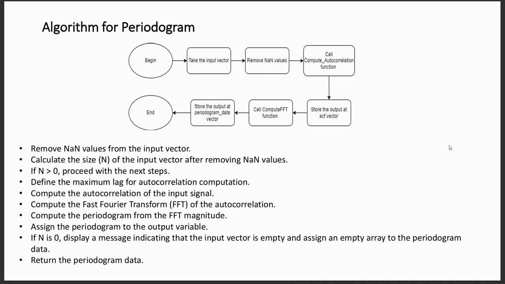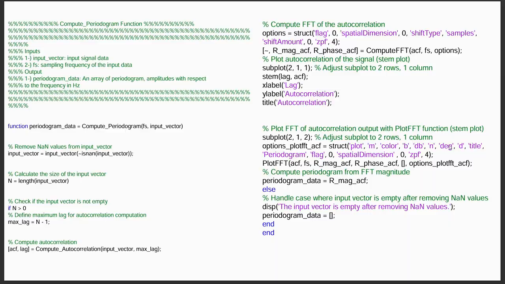The algorithm for the periodogram will begin with removing not a number values from the input vector, calculating the size of the input vector after removing the not a number values, computing the autocorrelation of the input signal, computing the fast Fourier transform of the autocorrelation, and lastly computing the periodogram magnitudes.